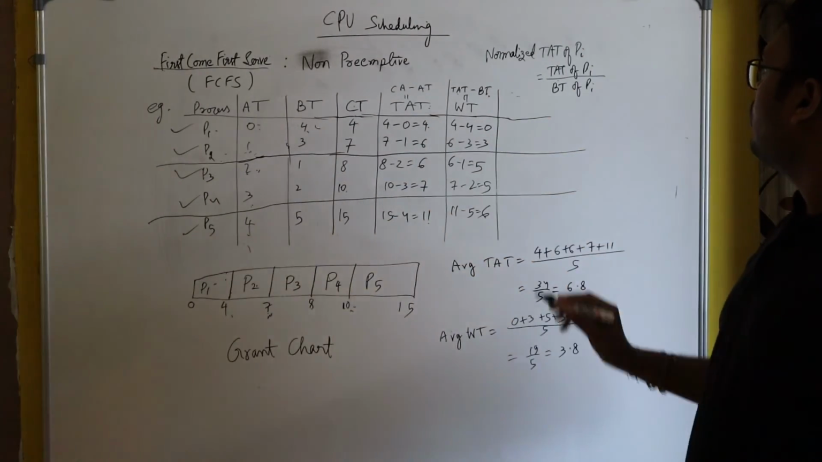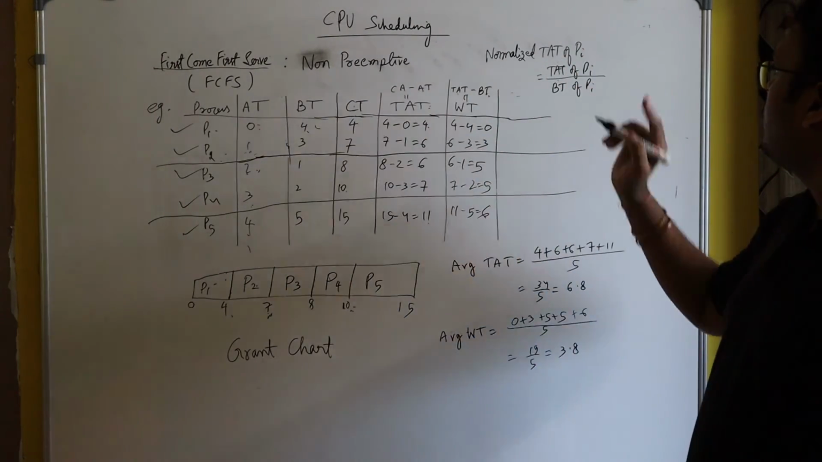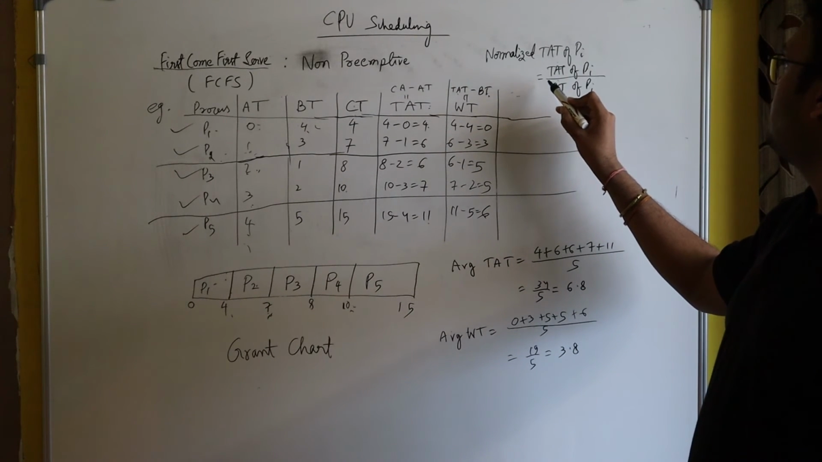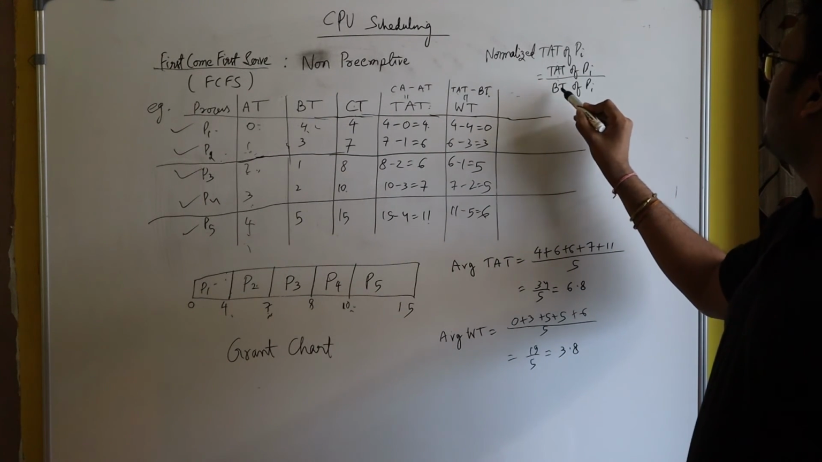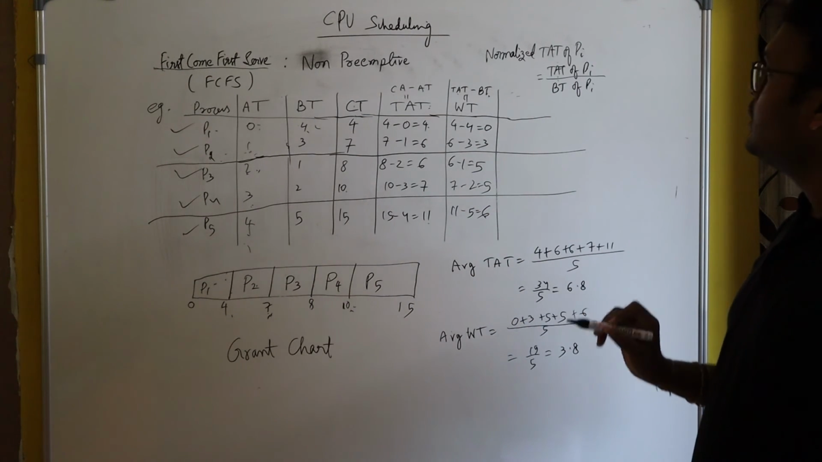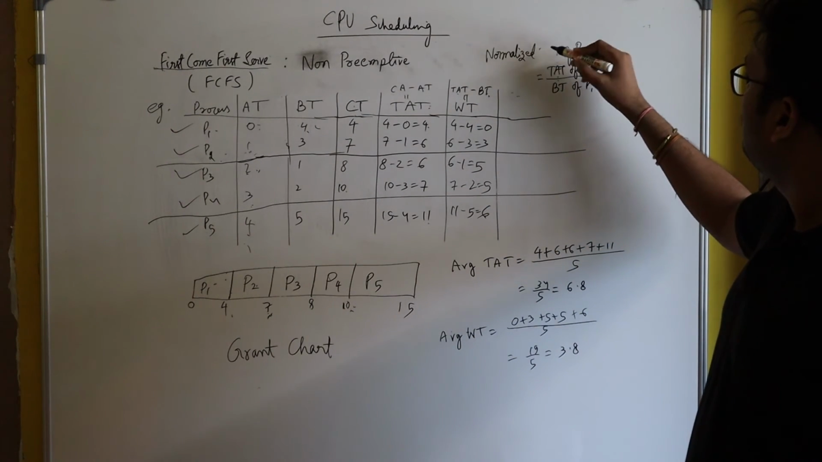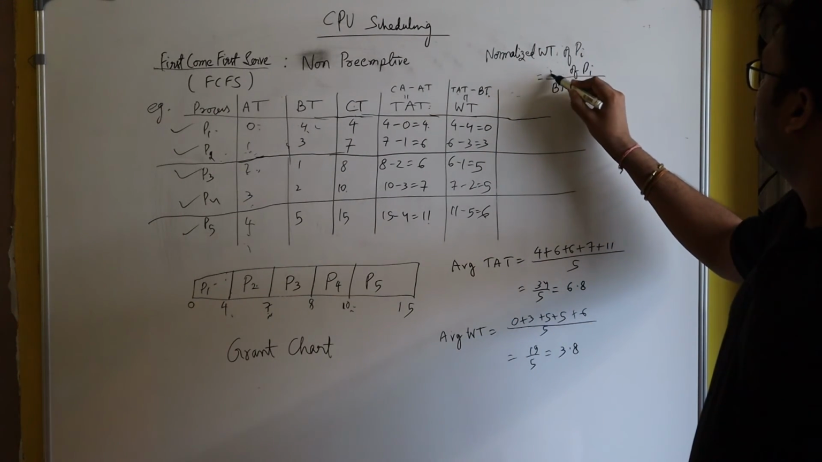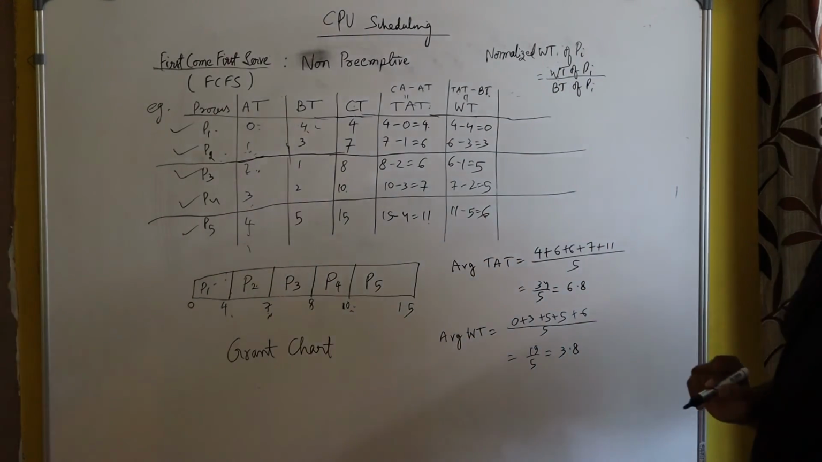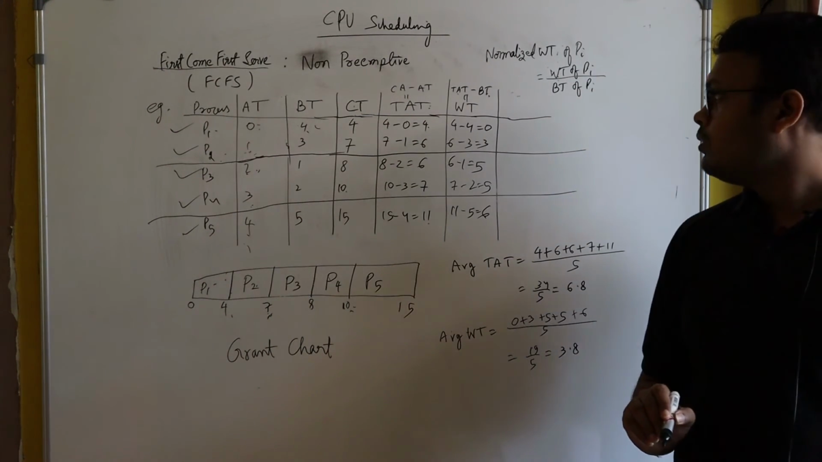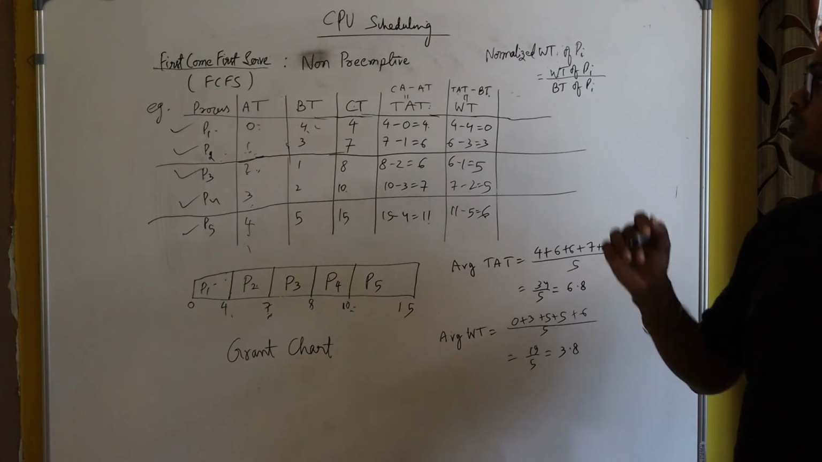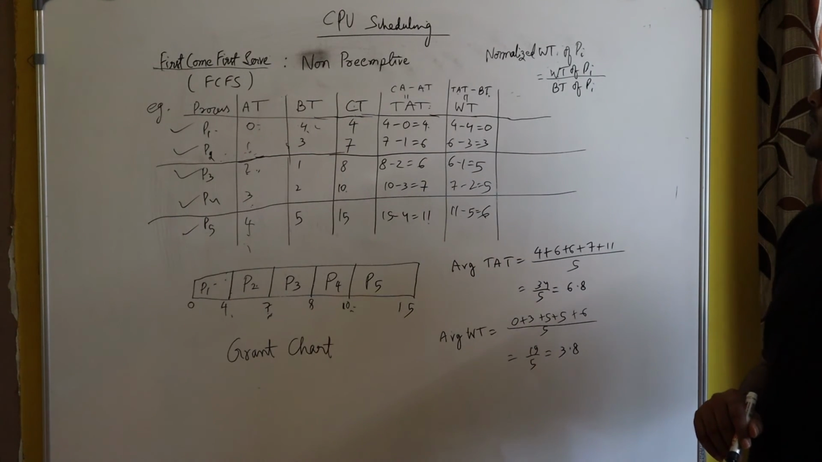Okay, and also if they ask the normalized waiting time of Pi, what will you do? The formula is waiting time of Pi divided by burst time of Pi. Simply, normalized waiting time of Pi is equal to waiting time of Pi divided by burst time of Pi. So that's all about the first come first serve CPU scheduling algorithm.